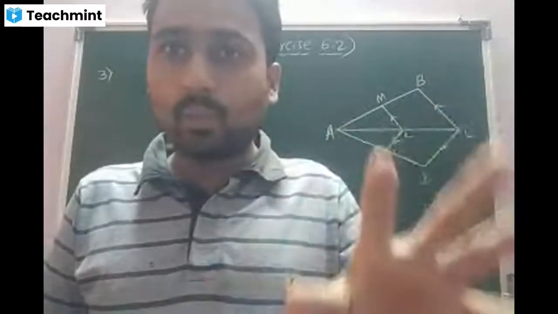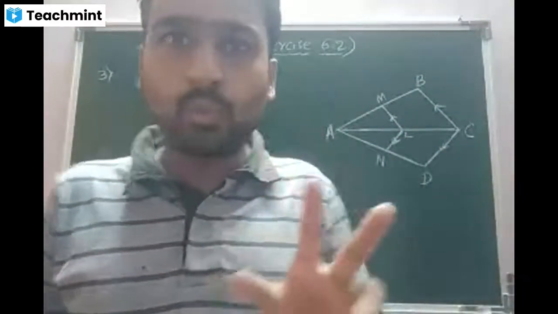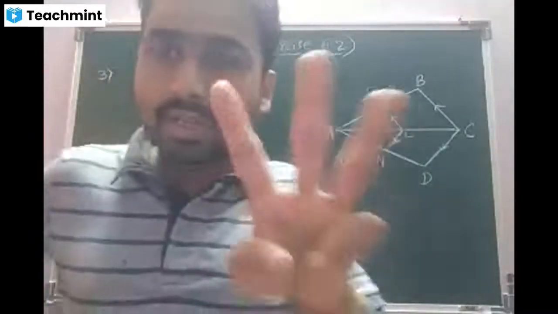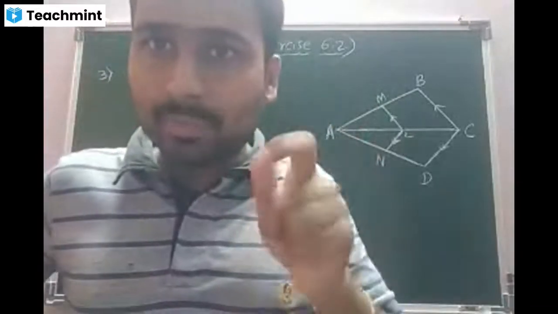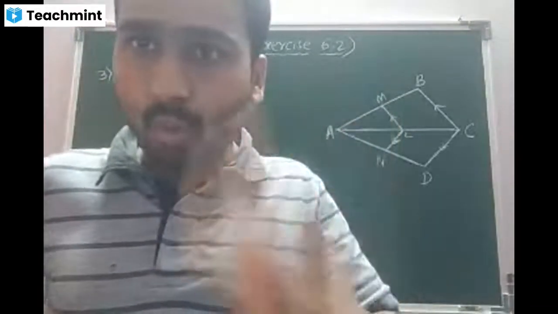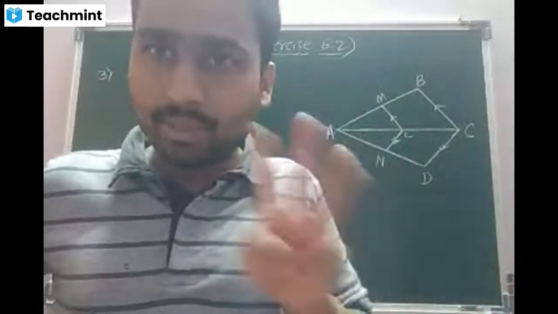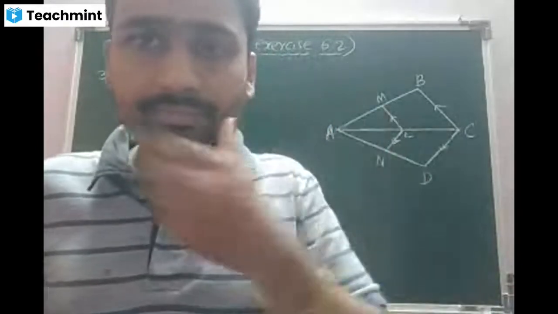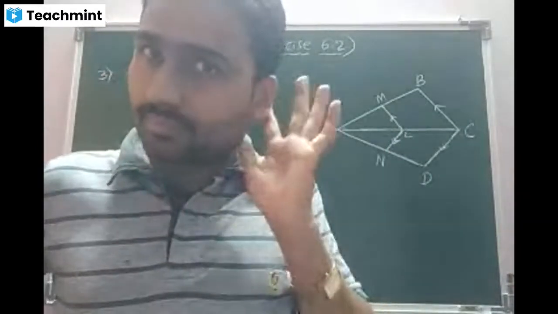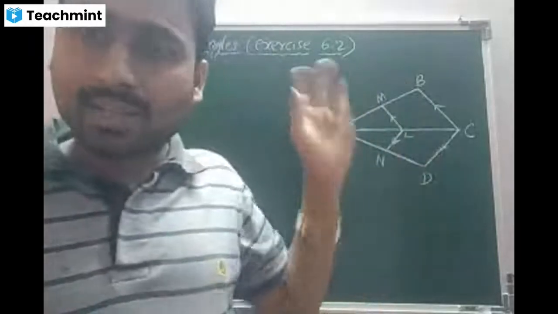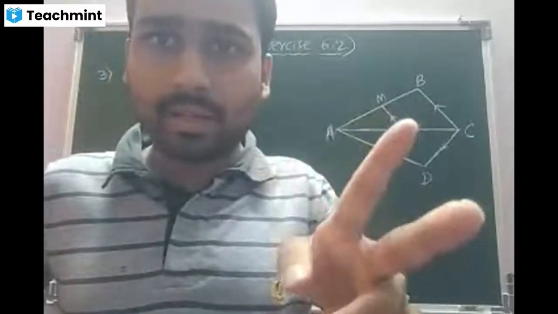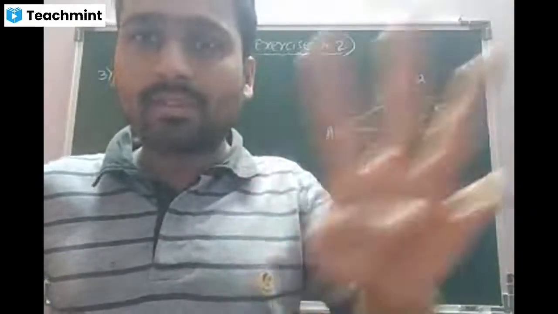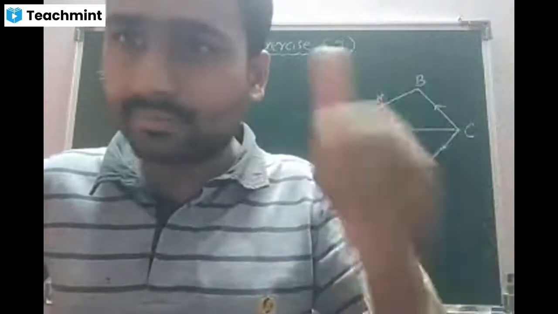Students, we are dealing with exercise 6.2 of the chapter Triangles. This exercise is based on three concepts. Number one, basic proportionality theorem. Number two, converse of basic proportionality theorem. Number three, corollary of basic proportionality theorem. Is it right? Yes, sir. Already we have started our journey in the same exercise, wherein first main and second main we have finished this morning. And now I'm going to begin with the third main question. Is that clear? Yes, sir.